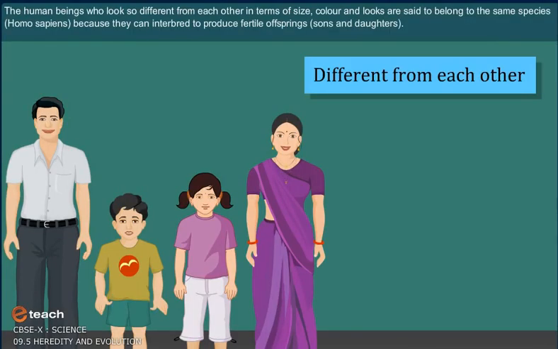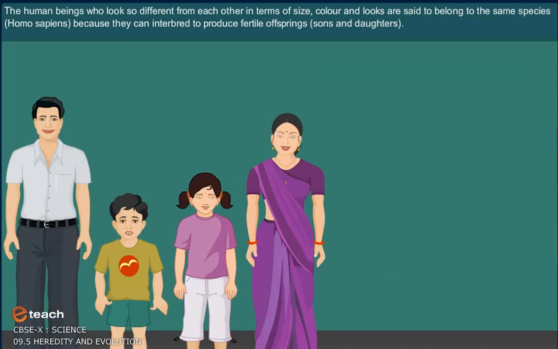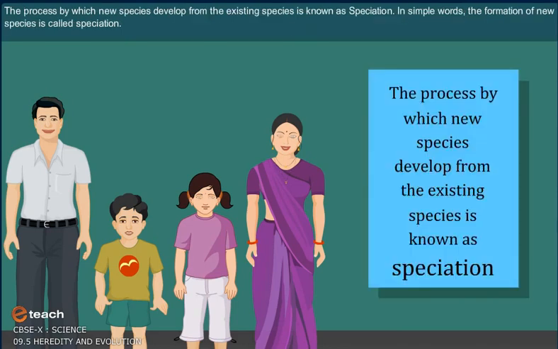The human beings who look so different from each other in terms of size, color, and looks are said to belong to the same species, Homo sapiens, because they can interbreed to produce fertile offspring, son and daughter. The process by which new species develop from the existing species is known as speciation. In simple words, the formation of new species is called speciation.